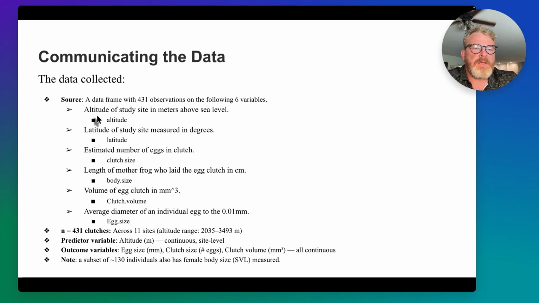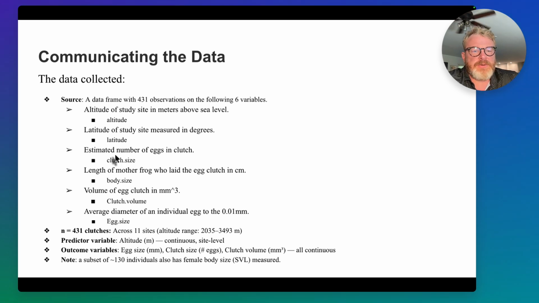So, things we saw in the data: altitude, which is how many meters above sea level the site was. This is how I put it into R when I was running it, labeling these things. Latitude really wasn't talked about, and when looking at it, it didn't seem to be a factor in any way, shape, form, or fashion. So I didn't really worry about that because it was very clustered, and we'll see that altitude is clustered as well.